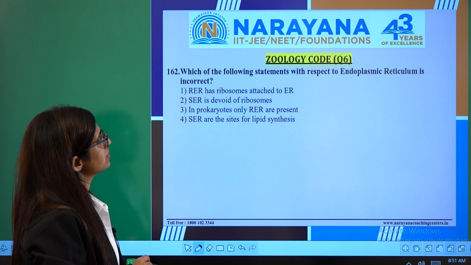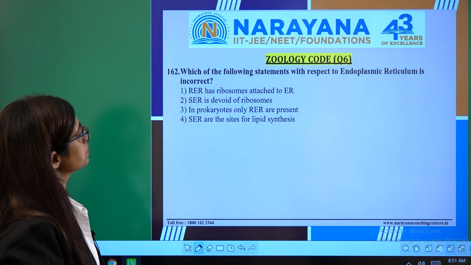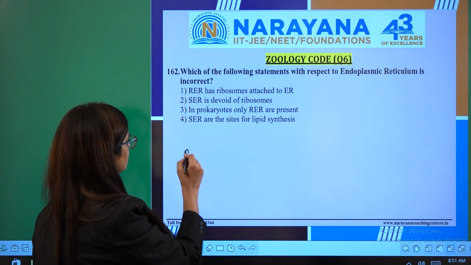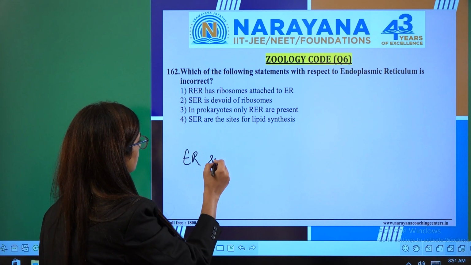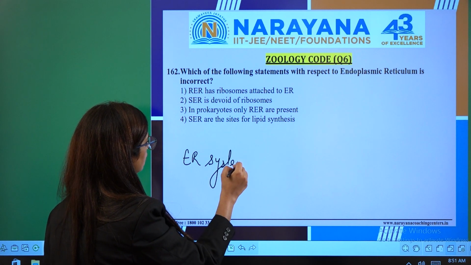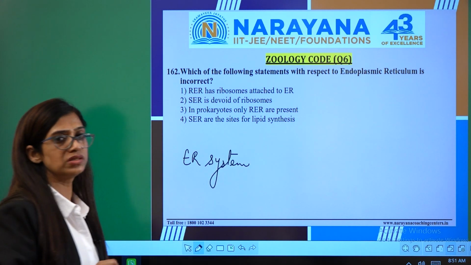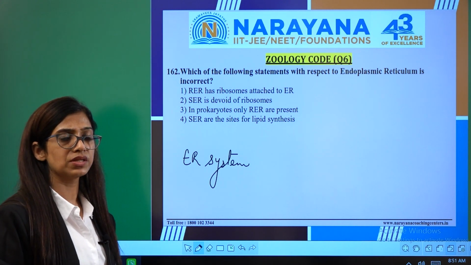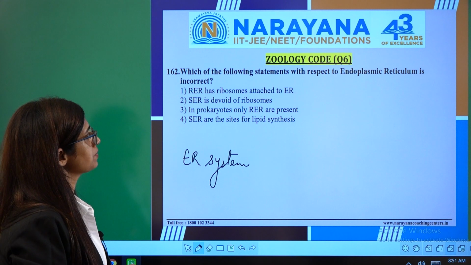Which of the following statements with respect to the endoplasmic reticulum is incorrect? The endoplasmic reticulum, the ER system, is required during protein synthesis, because the ribosomes are present on the ER system and synthesize the protein.